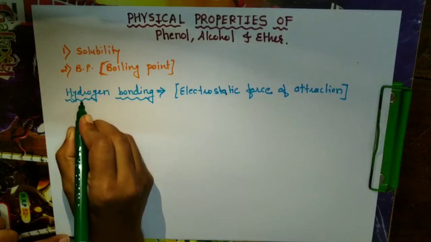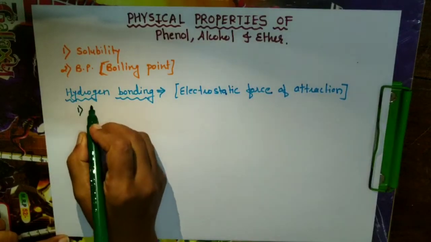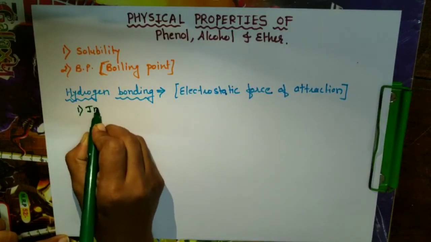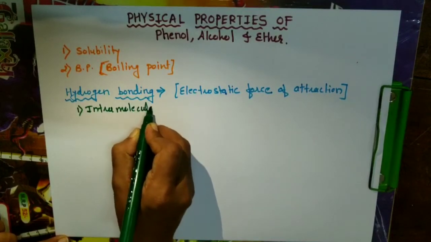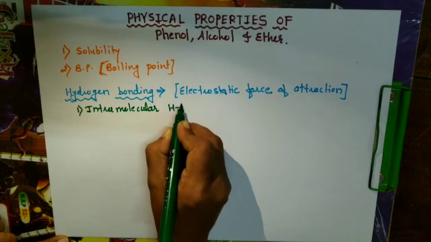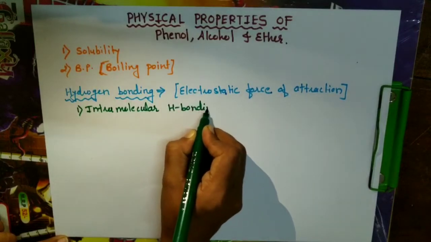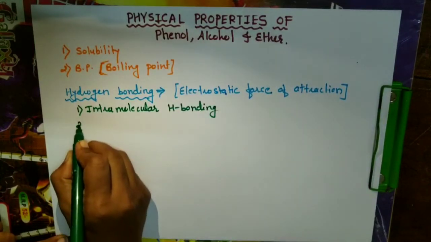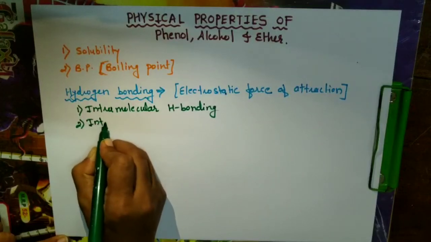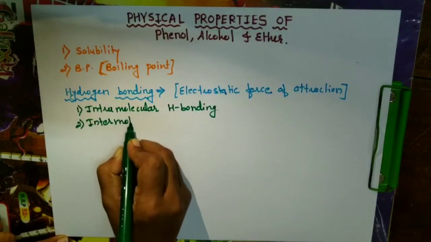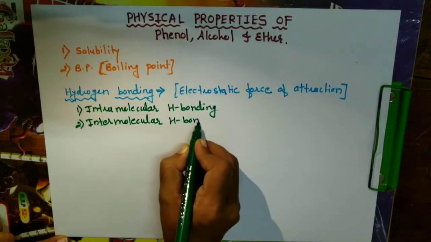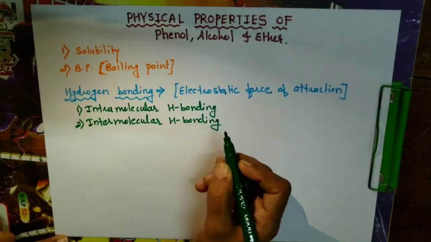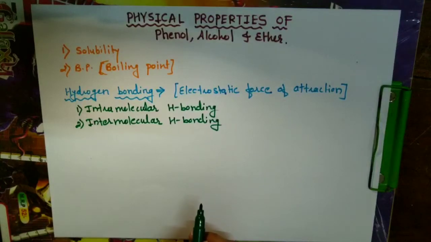First is intramolecular hydrogen bonding, and another is intermolecular hydrogen bonding. So what is meant by intra and what is meant by intermolecular hydrogen bonding?